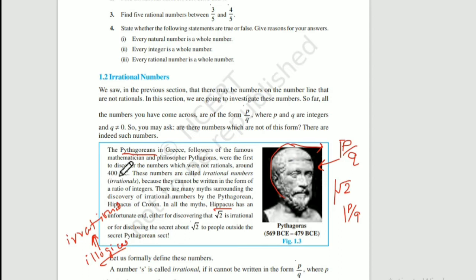And although these things were happening around 400 BC, it is believed that these irrational numbers, that means numbers that cannot be represented like p by q, were discovered for the first time by the Pythagoreans. So this is the story of Hipparchus. Now let us go to another story, the story of pi. Story of pi is also a very old one.